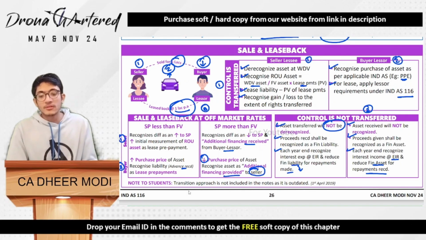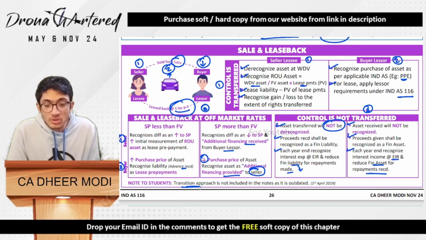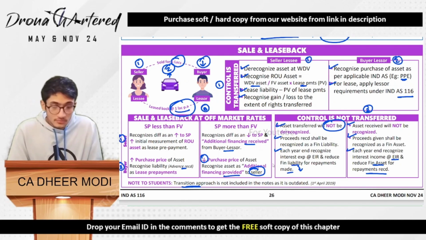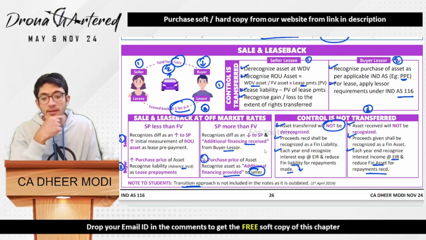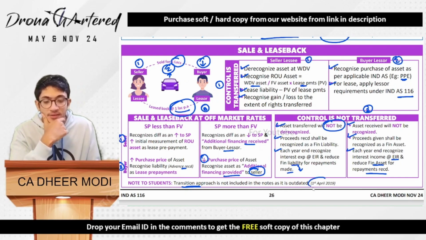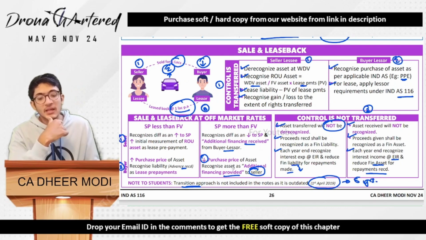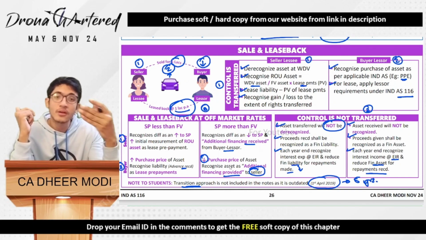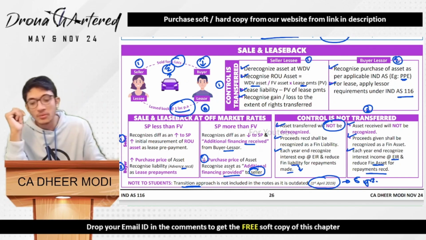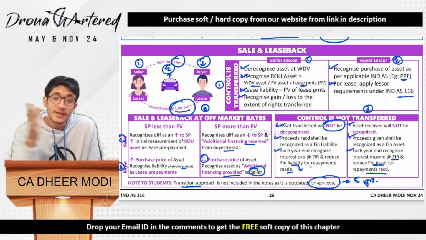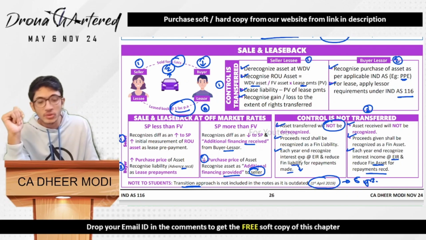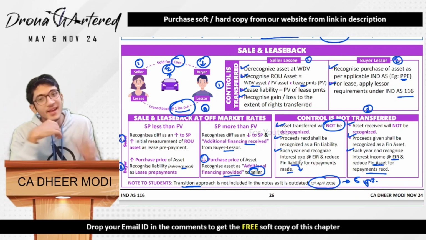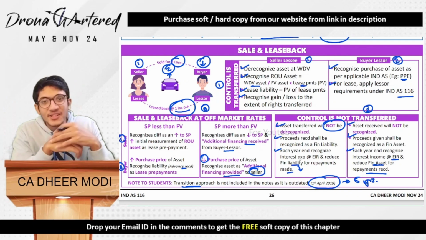Just a note on the transition approach: 116 is a new IND AS comparatively, but it is applicable from 1st April 2019, so basically for 5 years now. Therefore I have not included the transition approach. That means what happens when you are transitioning from 2018 to 2019. I have not included it in the notes because I feel it is old. And with this we are done with the chapter, and I'll see you in the next one.